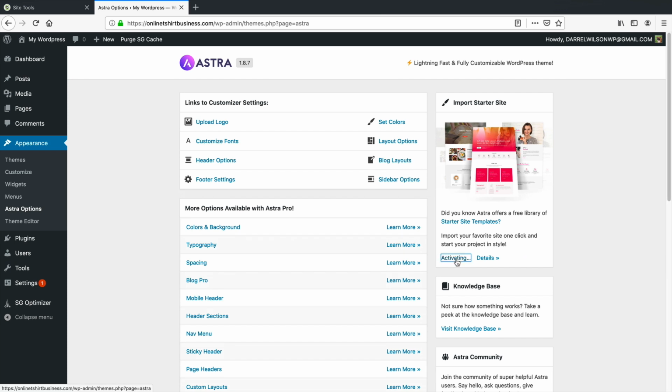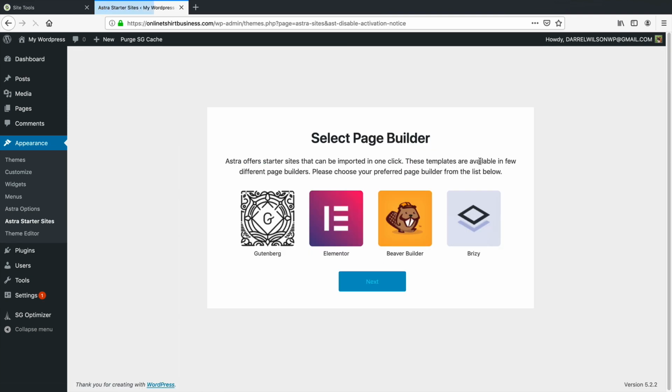Now what this plugin is basically going to do, it's going to import that website I showed you earlier. So it's just basically going to automatically create your website for us. It's gonna be really simple. So there's different page builders for WordPress. Every platform has different builders. I really like Brizy, but Elementor we're gonna be using in this video because they actually have one of the templates that we need for this specific website. So right here, I'll click on next.